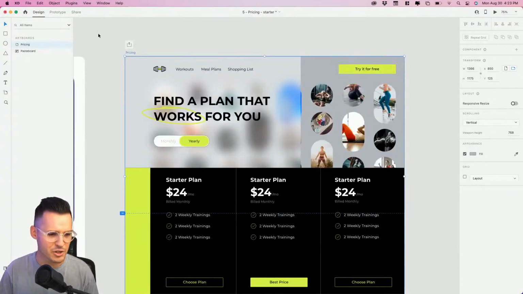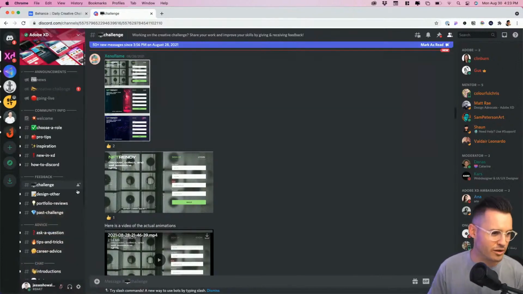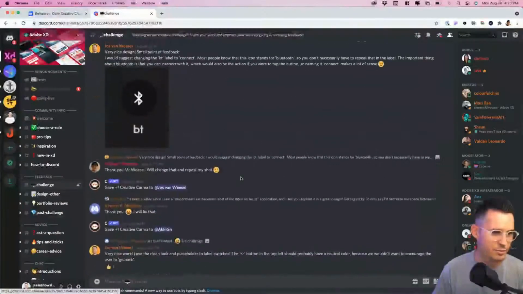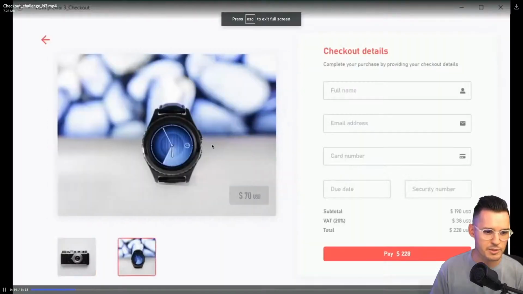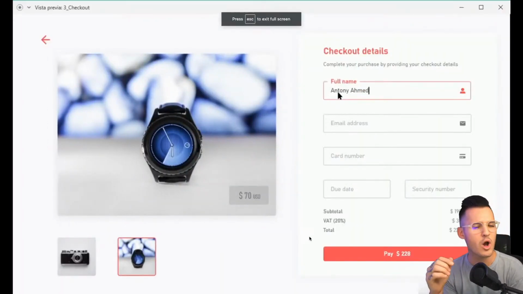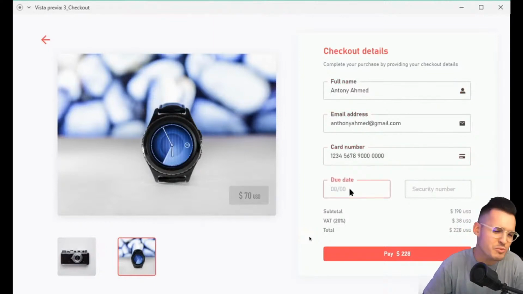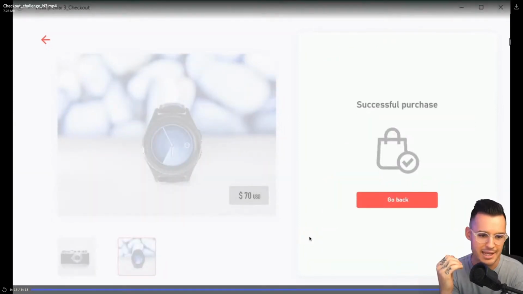All right, with that being said, let's jump over and take a look at some of the beautiful work that was submitted inside of the Discord from last week's challenges. We had a little bit of some login stuff happening. Ooh, let's check this one out from Grayson. Go full screen with this bad boy. Nice swipage. Oh, I love those input fields. That is such a smooth way to do it. And I actually really like the icons on the far right hand side. That's a sweet way to do that. Pay button, probably, yes, love that.